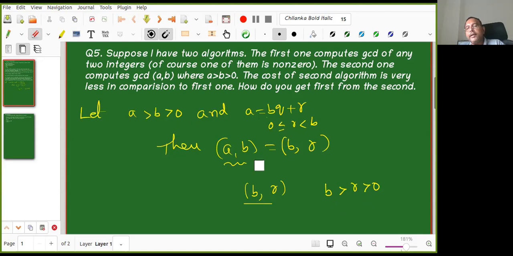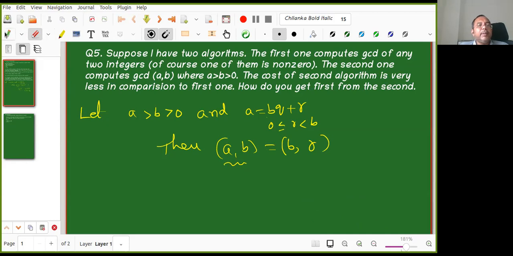Now again I will apply the same result. Now again B is equal to some R Q1 plus some R1. Now if R1 is 0, then R divides B, so the GCD of B comma R is simply R itself. Like that, or otherwise I'll keep doing this. Each time the numbers are decreasing further and further. So this is the algorithm.